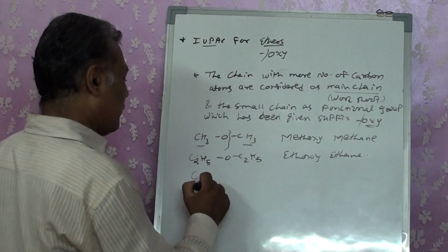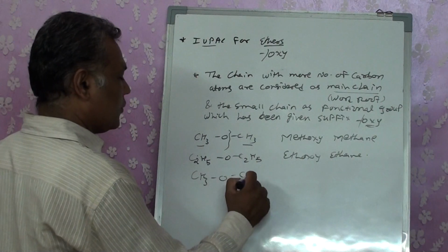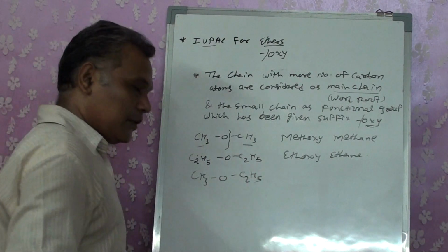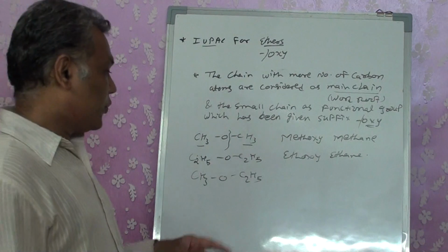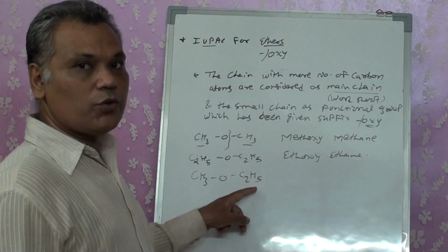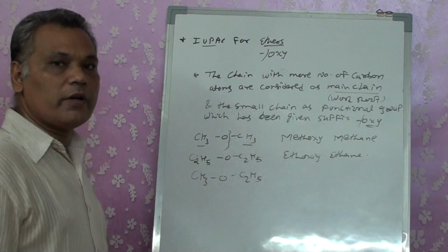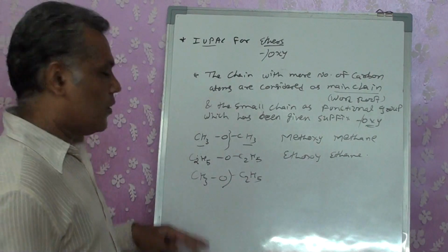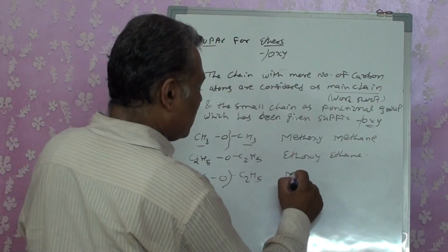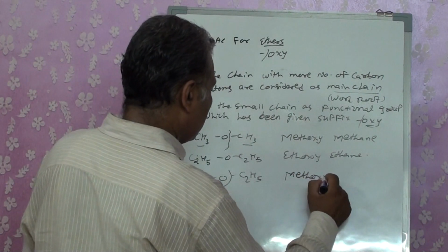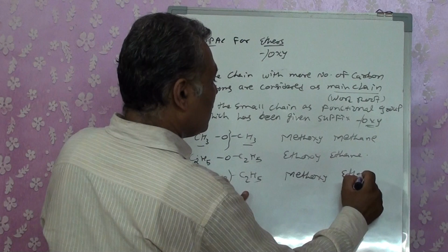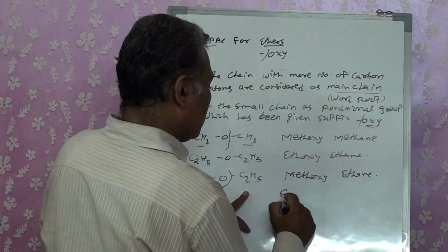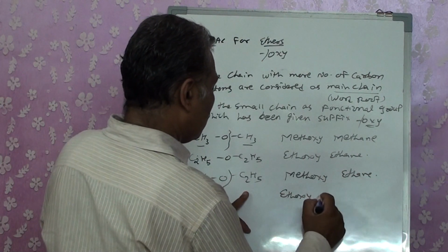But in place of that, if I'm having a compound CH3O C2H5, that means on one side I have a 2 carbon chain, and on the other side only a 1 carbon chain, so it becomes compulsory that the smaller one will get the oxy. So it's compulsory methoxyethane. If I write it as ethoxymethane,